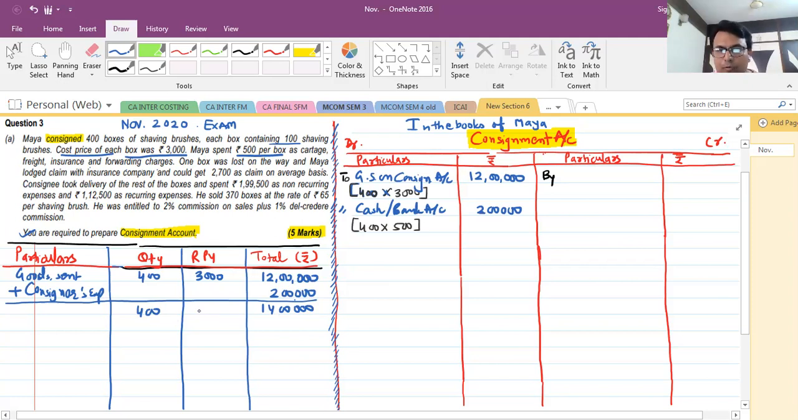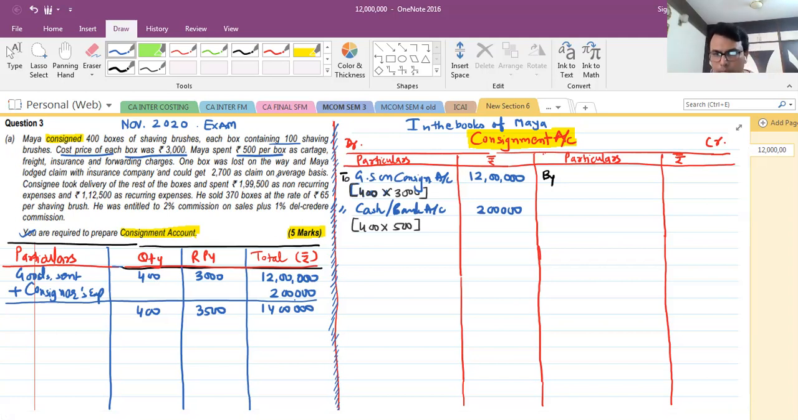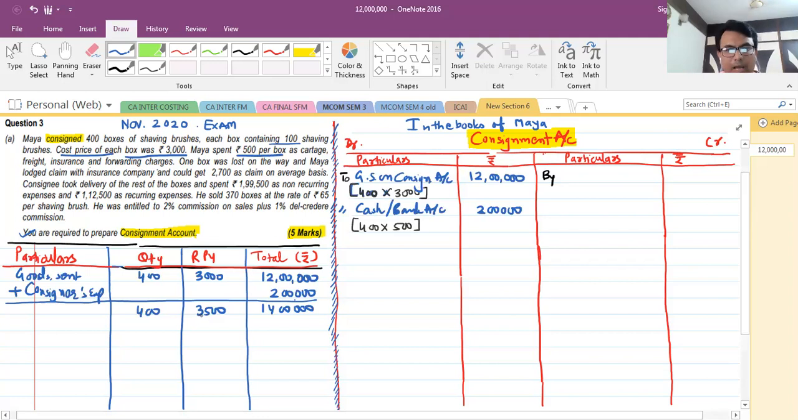14 lakhs divided by 400 will give you 3,500. It is very easy in this question, 3,000 per box plus 500 per box makes 3,500. But I'm explaining that even if the per box or per unit value is not given, not to worry. Transfer the whole value to the total column, make the total, combining with the goods sent amount, and then find out the per unit rate. We do this for valuation of abnormal loss and closing stock.